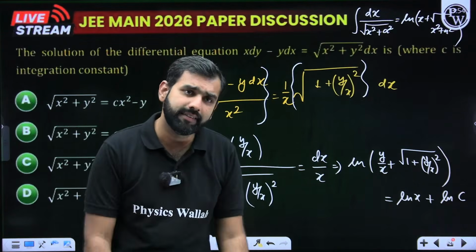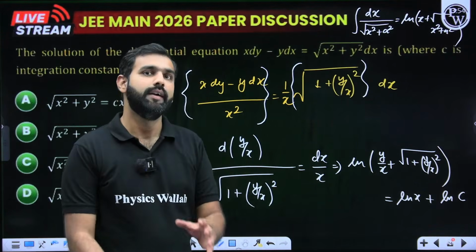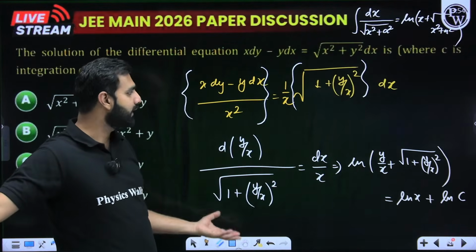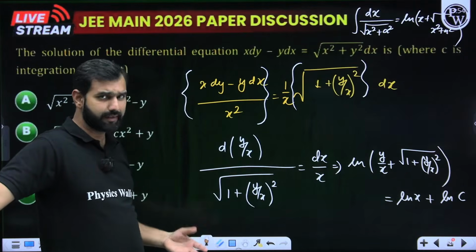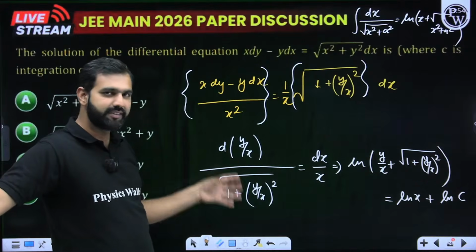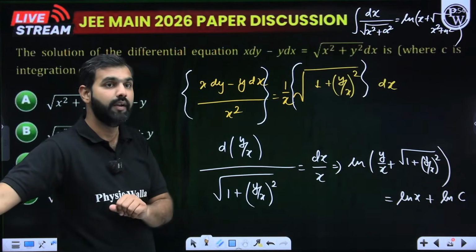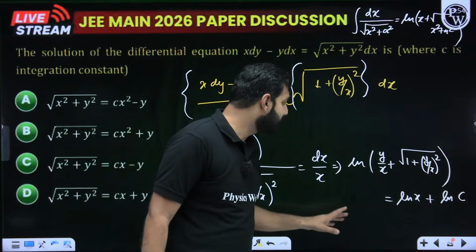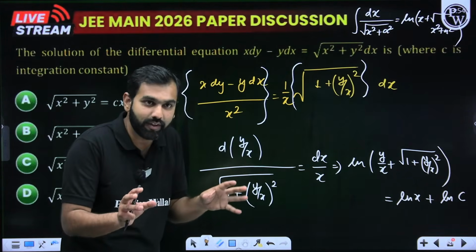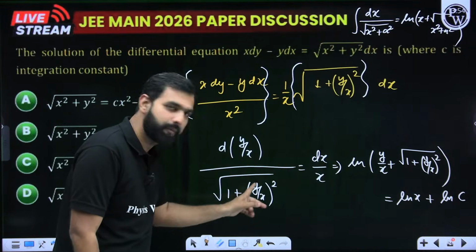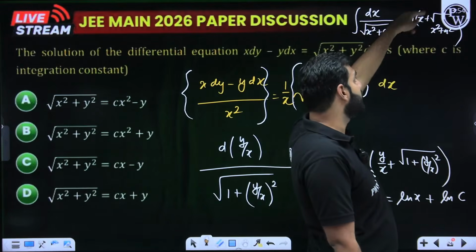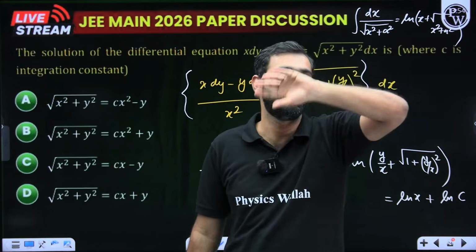The only thing left is, can we take y by x as v? That is definitely doable, Pratiksha, but here I'm suggesting that you don't go for that. You can try it, but that much calculation is not needed if you know exact differential equations. So if you consider y by x as t for a while, this is dt upon the square root of 1 plus t squared. We know dx upon the square root of x squared plus a squared is given by ln of x plus the square root of x squared plus a squared. Do you remember that?